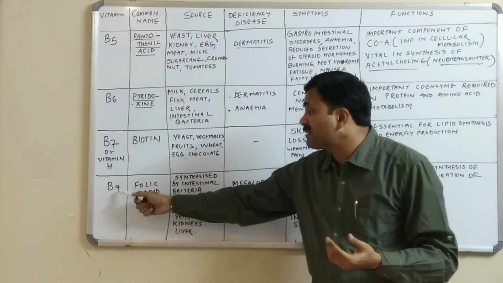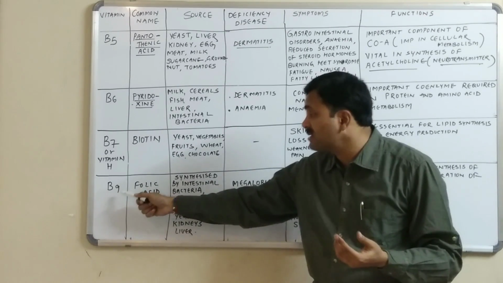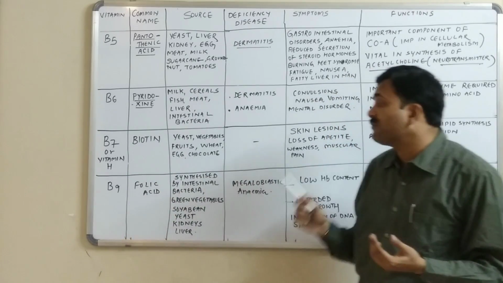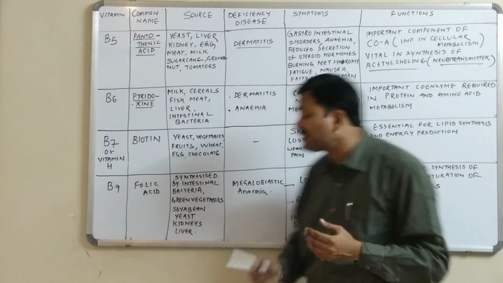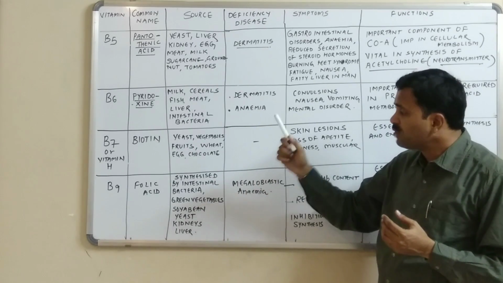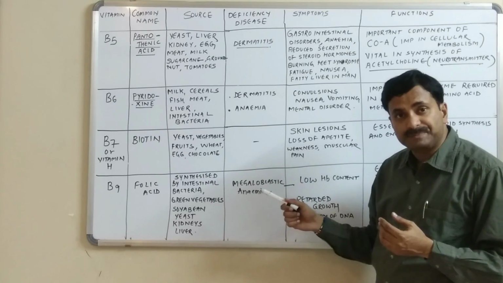And coming to vitamin B9, this is another member of the vitamin B complex. It is called folic acid. And the chief source of folic acid, or vitamin B9, is that it is synthesized by the intestinal bacteria.